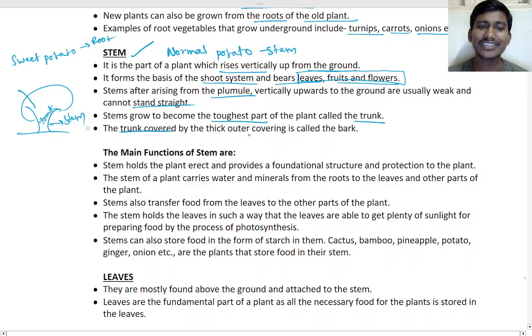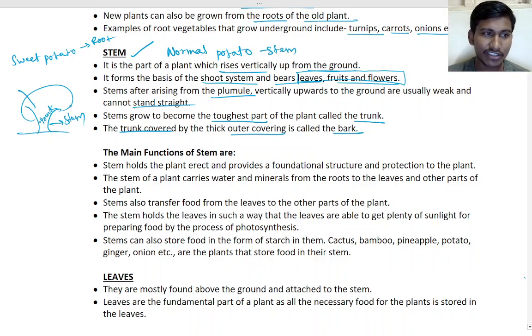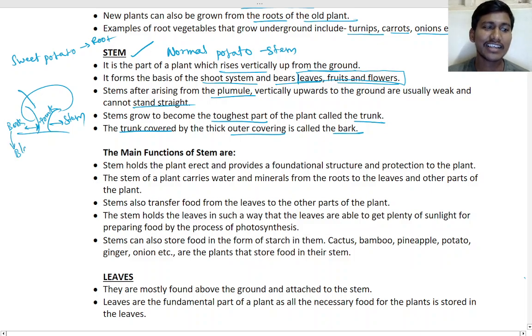The trunk is covered by a thick outer covering called bark. It will be black. Yes, so you may have seen you can peel the bark, right? On the top there will be one layer that you can peel, you can remove that, right? That one layer is the bark, and it will be black in color, isn't it? Generally it will be black, so that we can remove it.